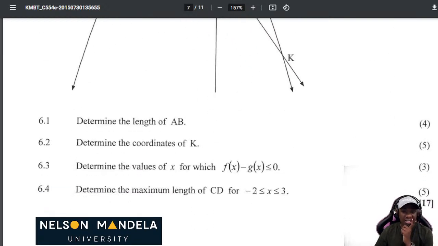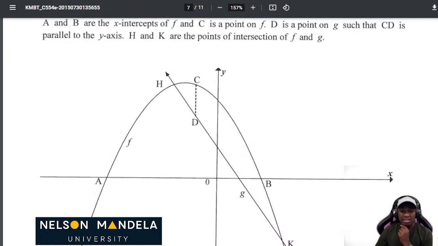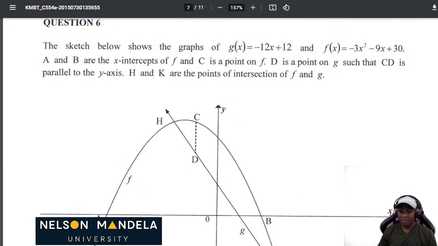Now let's go to the question. Let's see. Determine the length of AB. Where is A? A is here, B is here. What do we know about A and B? We know that A is an x-intercept of the function. B is also an x-intercept of the function. So you just determine the x-intercepts of the function f of x.